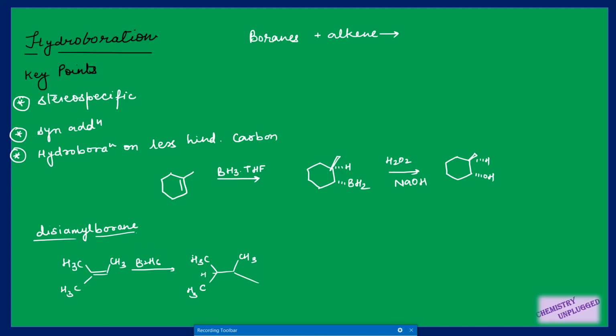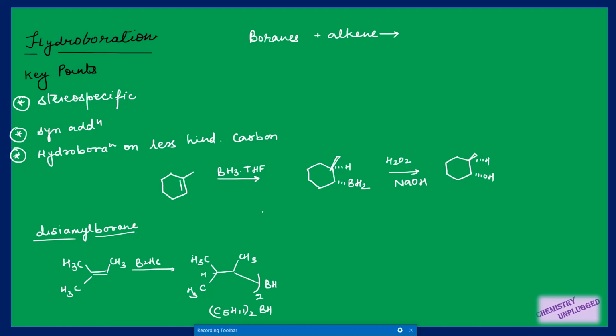Just suppose it is BH2, because we are adding only one hydrogen, so this part should be attached with BH2, but it will further react with this part, and we have here two molecules of this and we have here BH, right? So this one is called your disiamyl borane. It is (C5H11)2BH.